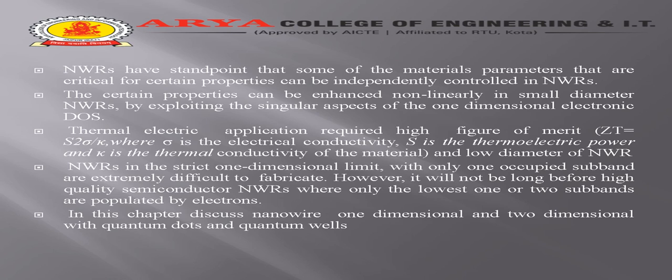Nanowires in the strictly one-dimensional limit, with only one occupied subband, are extremely difficult to fabricate. It will not be long before high-quality semiconductor nanowires are available, in which only the lowest one or two subbands are populated by electrons.